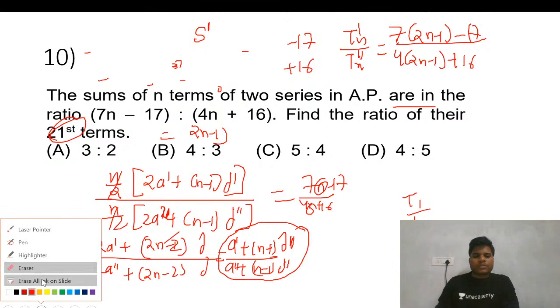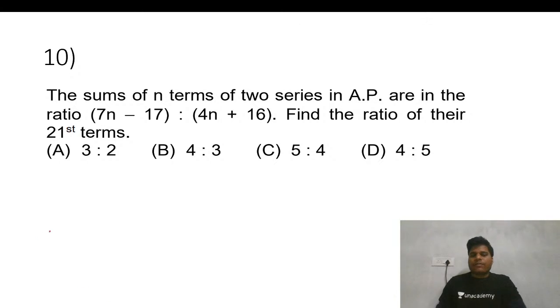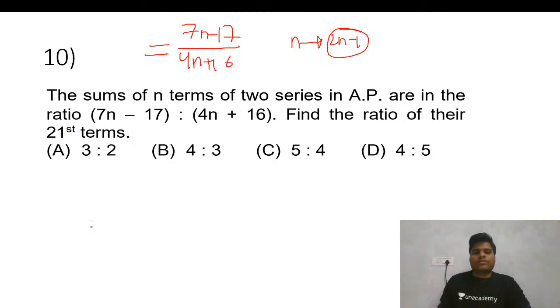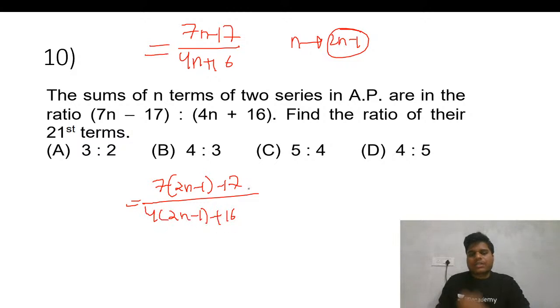I think you got my point. Whenever you have this kind of question, you don't need to do all this. Just remember directly in the exam: replace n with 2n minus 1 and solve. So 7 times (2n minus 1) minus 17 over 4 times (2n minus 1) plus 16. Keep checking the calculation. 14n minus 7, that is 24. That's right. And 8n minus 4 is 12. Fine, I hope I am on the right track.